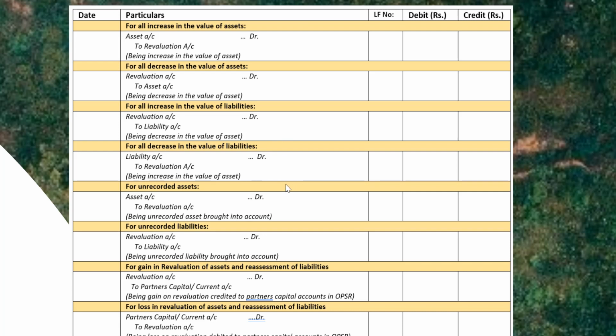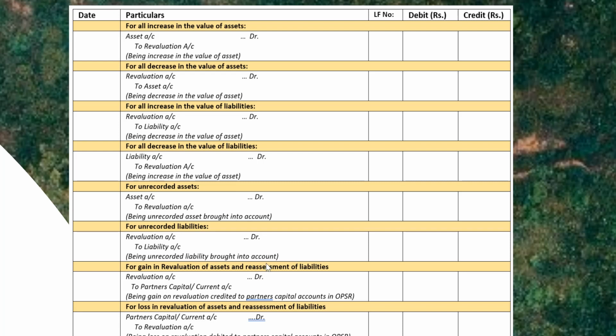To bring an unrecorded asset into existence, we need to debit that unrecorded asset and credit the revaluation account. To bring an unrecorded liability into existence, we need to debit the revaluation account and credit the liability account. A gain happens when the total of the credit side is greater than the debit side.